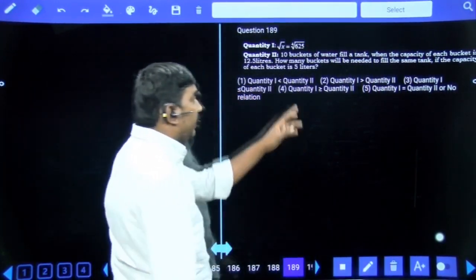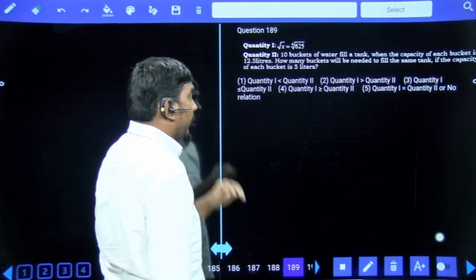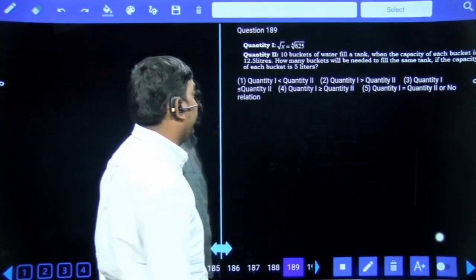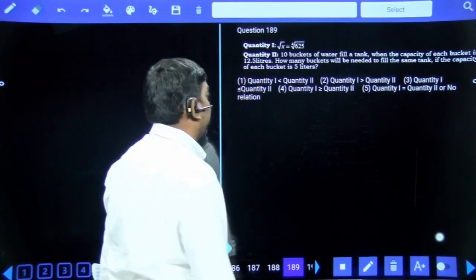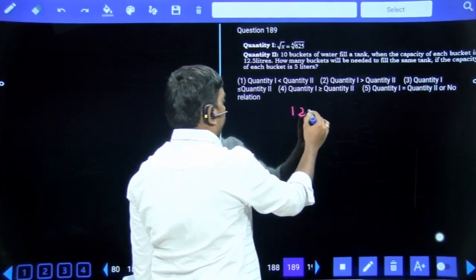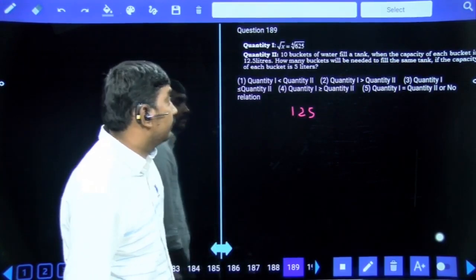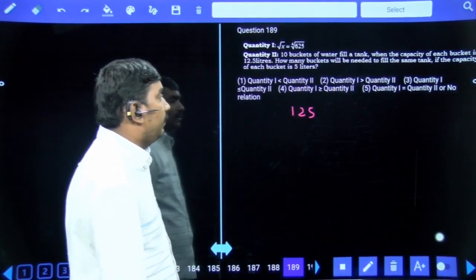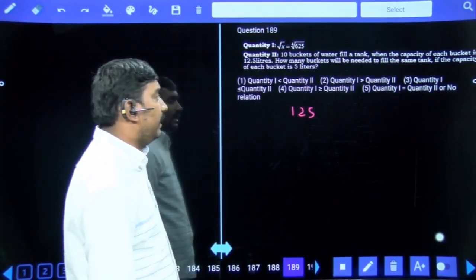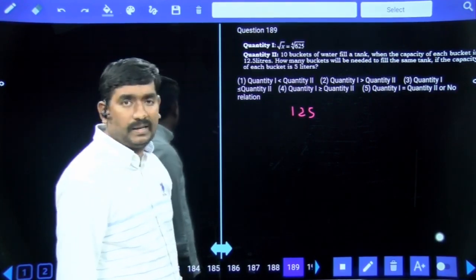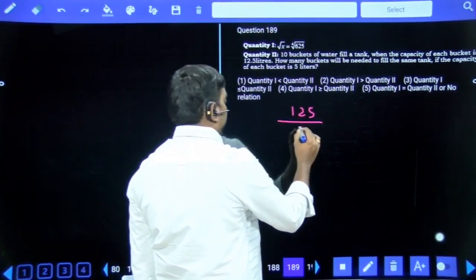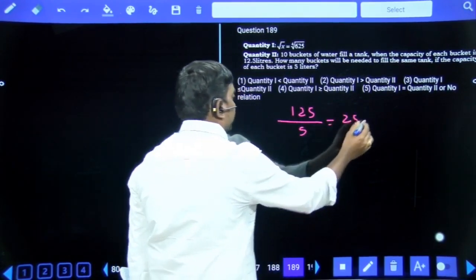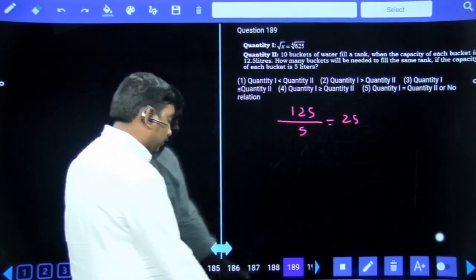Next, 10 buckets of water fill a tank when the capacity of each bucket is 12.5 liters. Each bucket 12.5 liters, 10 buckets means total capacity 125 liters. Then how many buckets will be needed to fill the same tank if the capacity of each bucket is 5 liters? Total capacity 125 liters. Each bucket 5 liters means 25 buckets are required. Quantity 1 equal to quantity 2.